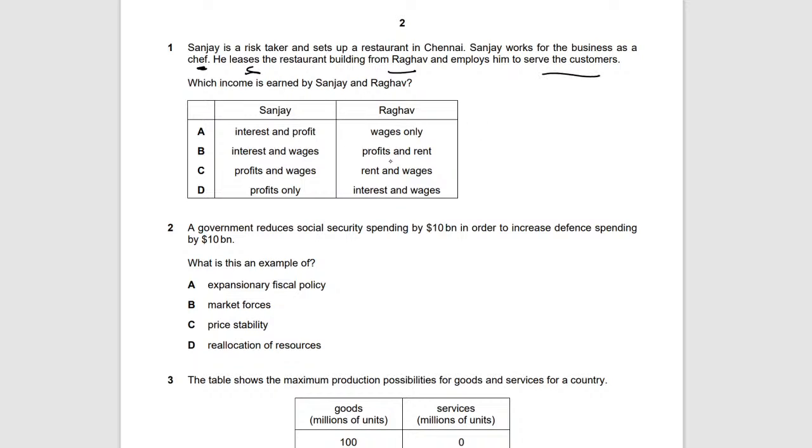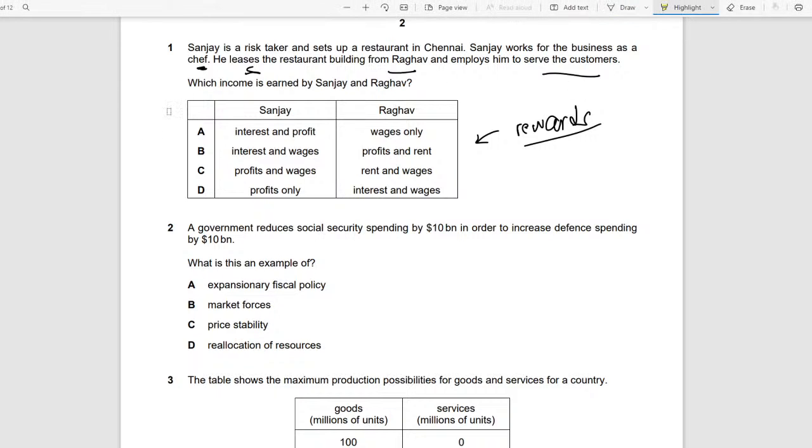So the question right here, this is basically called the rewards of the factors of production. And basically, we have to see which are the rewards for Sanjay and which are for Raghav. So I'm going to take the highlighter and show you which ones are where and how we get this.